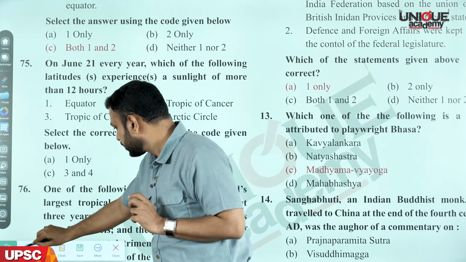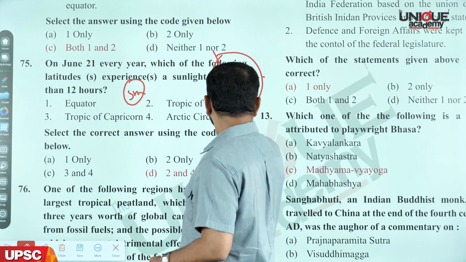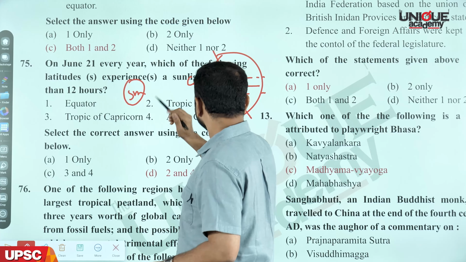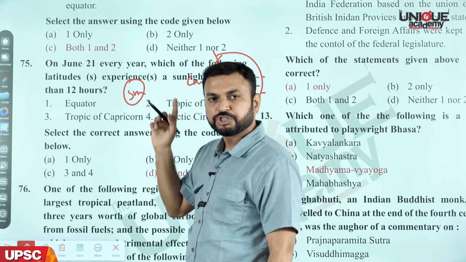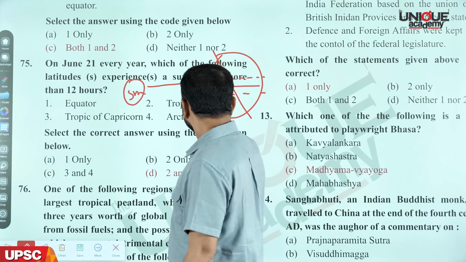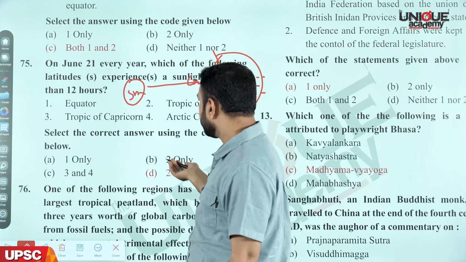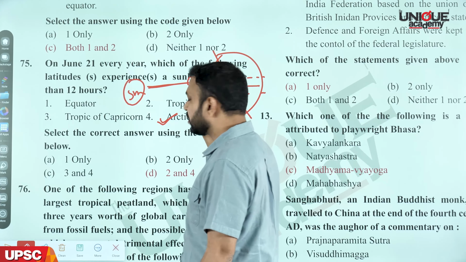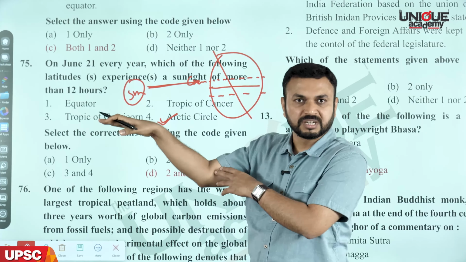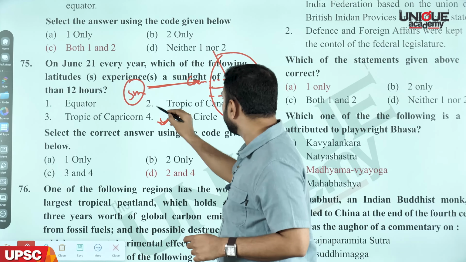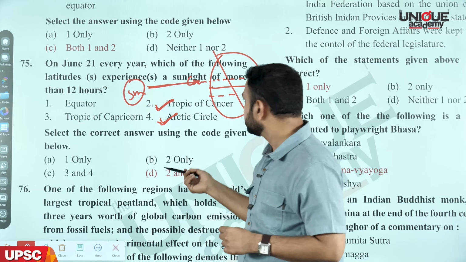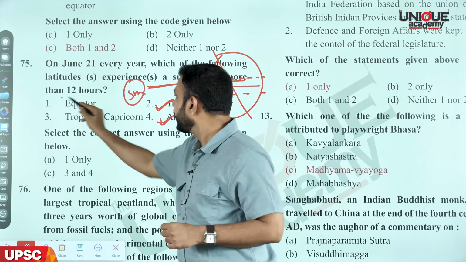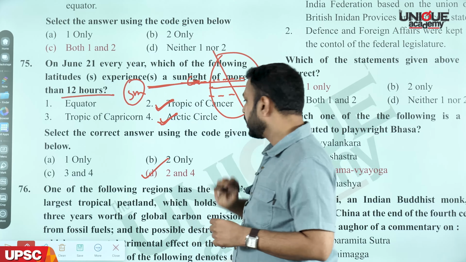We know that during 21st of June, the sun shines over the Tropic of Cancer, and hence the duration of day is more than 12 hours at the Tropic of Cancer, and along with that, the Arctic Circle inclines to the sun. So the Arctic Circle region and the Tropic of Cancer region will experience sunlight of more than 12 hours. So the answer is D, 2 and 4.